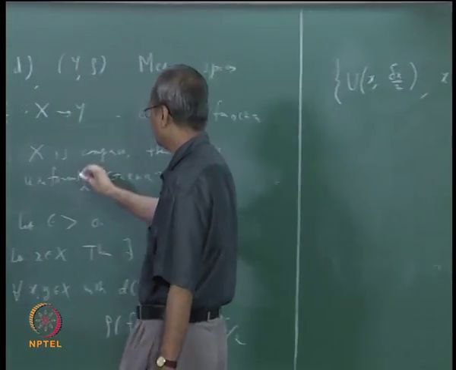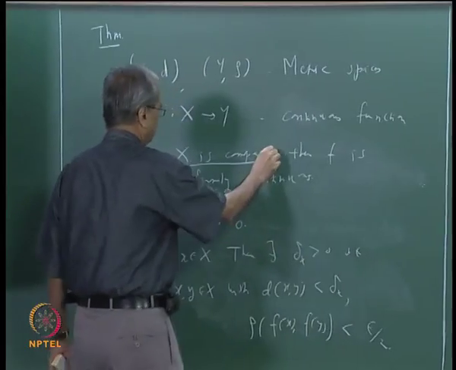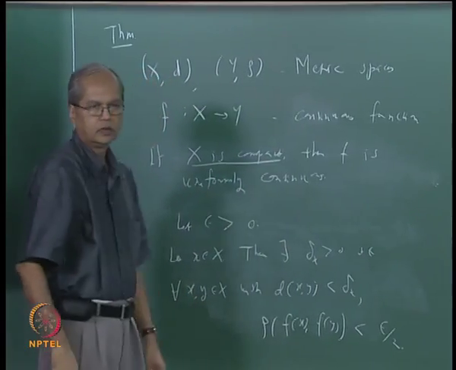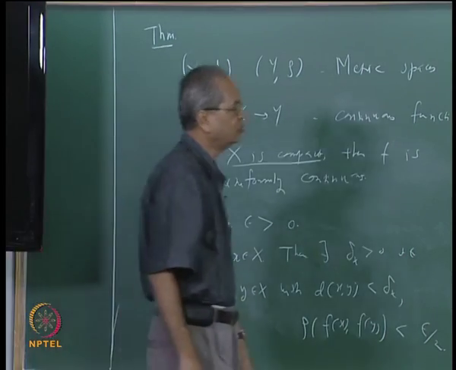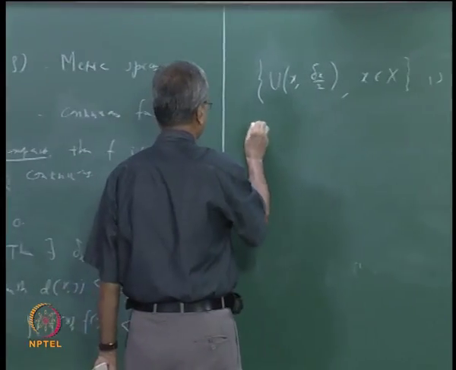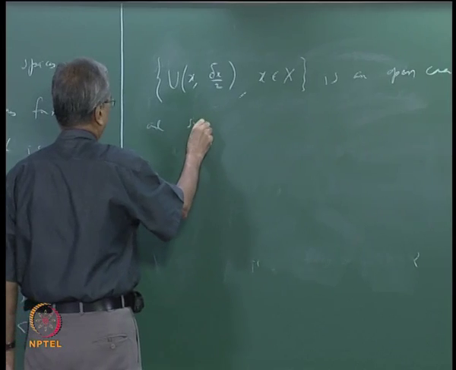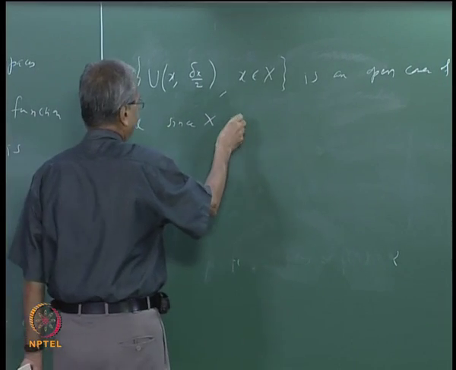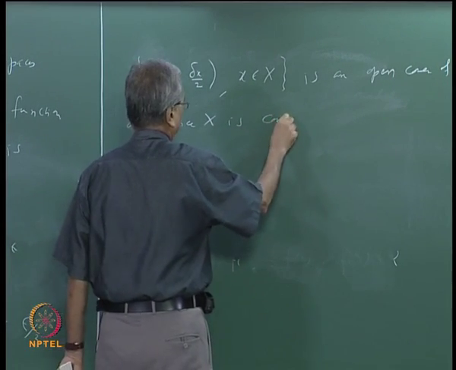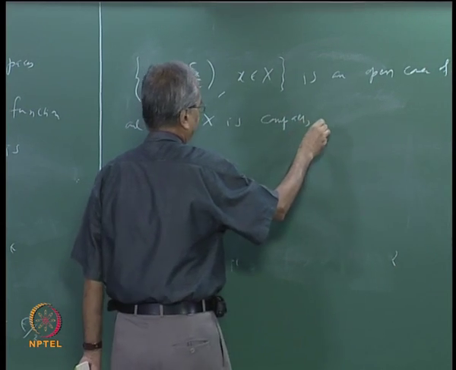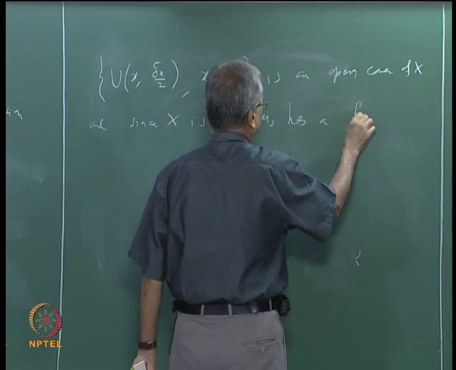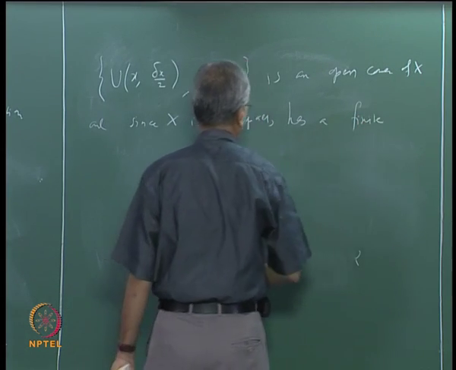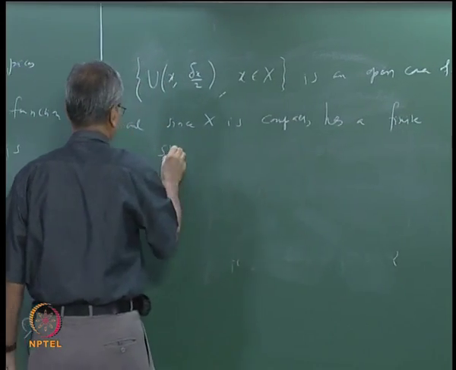And since we have assumed that X is compact, this open cover of X has a finite subcover.